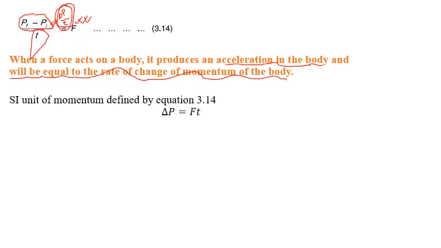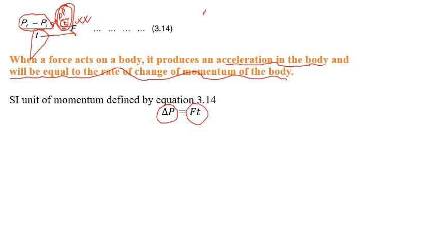If you look at this equation, this is the change, delta p divided by t. If I multiply t to this side, it will be Ft, and this will be the change in p. So I can write delta p equal to F multiplied by t.